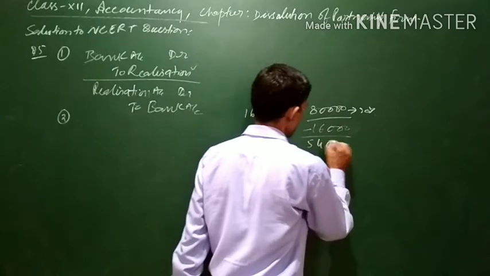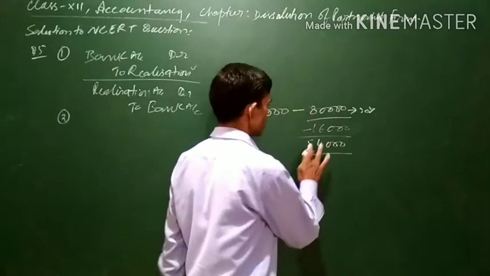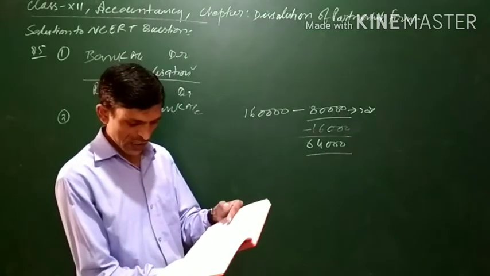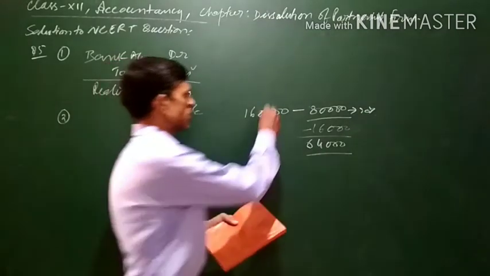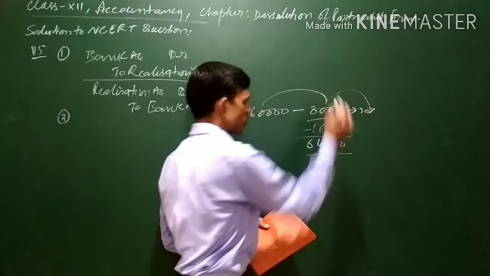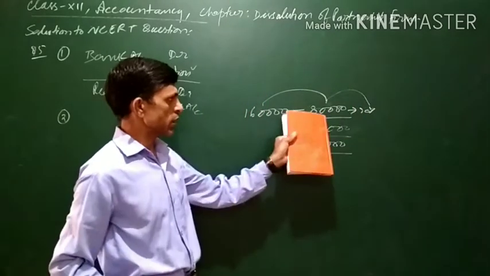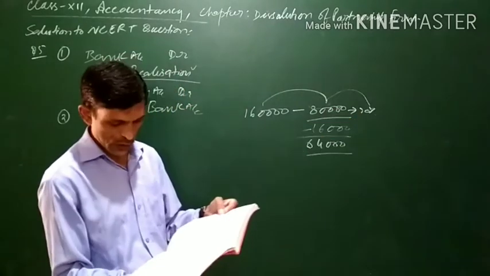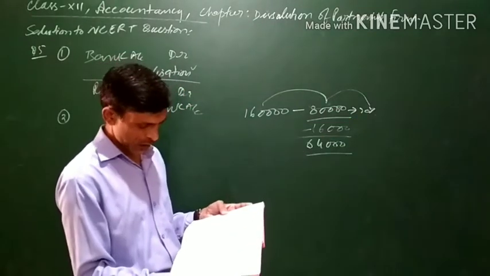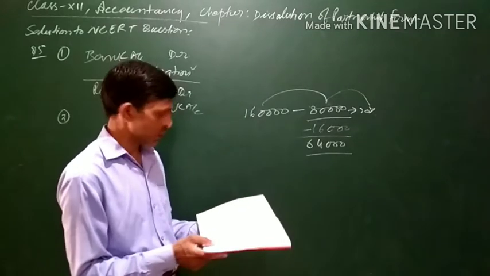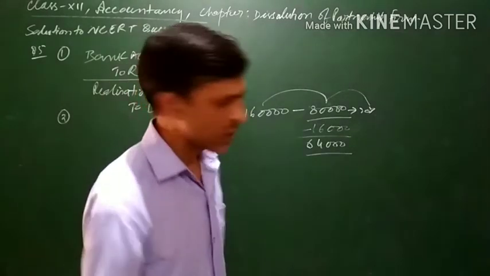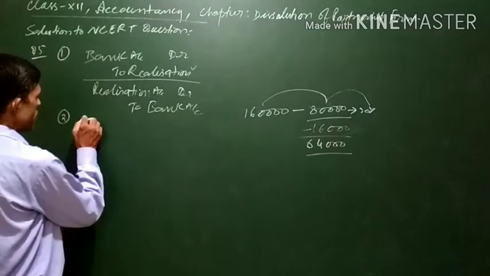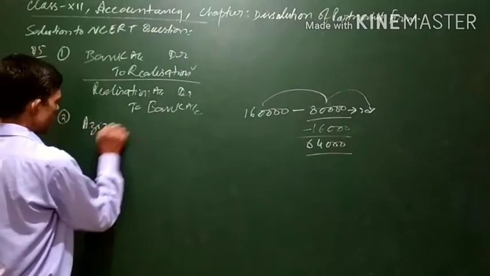So it will come to 64,000. The partner is taking over 50% of the stock, and out of that, he is also being given a 20% discount. So we will be charging only 64,000, and whenever a partner takes over an asset, the partner's capital account is to be debited.